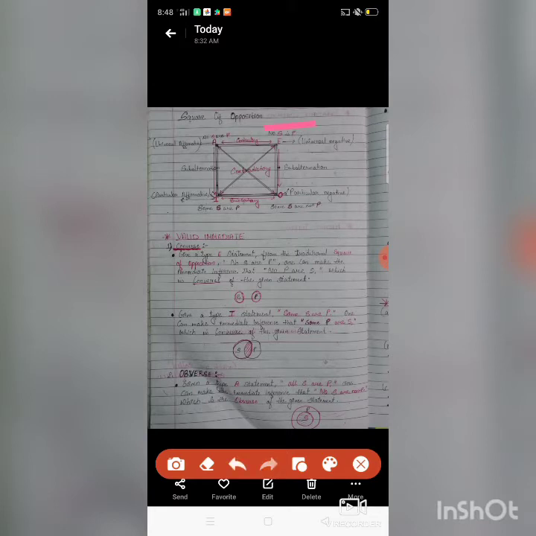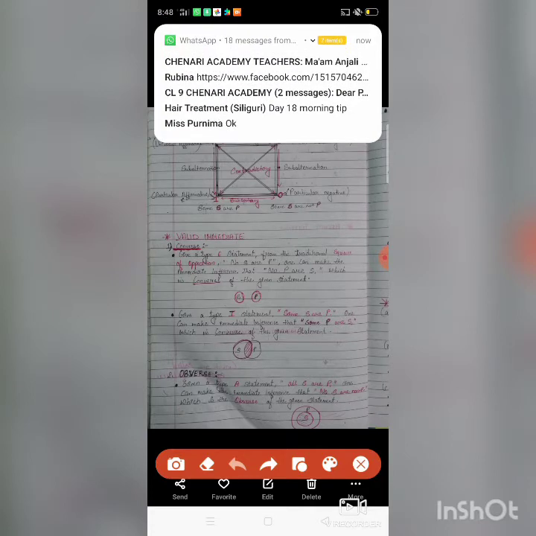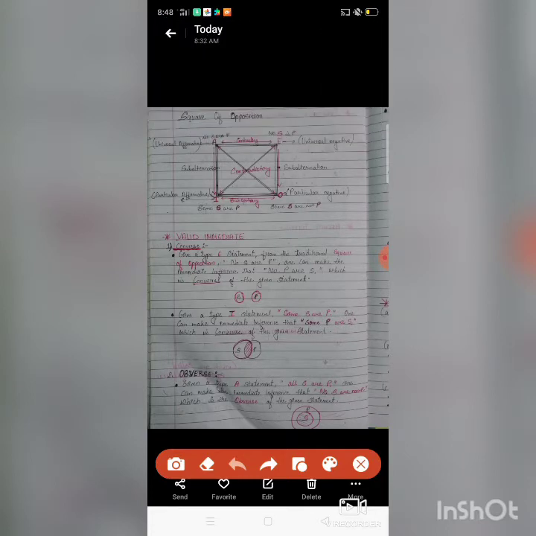One can make the immediate inference that no P is S. Suppose the statement is no S is P, then one can immediately conclude that no P is S, which is the converse of the given statement.